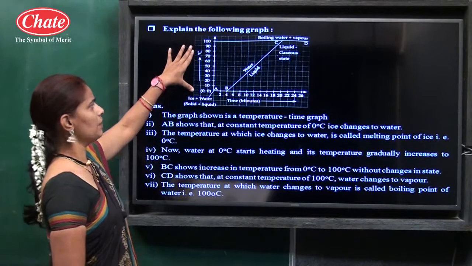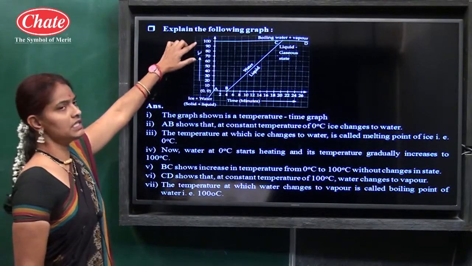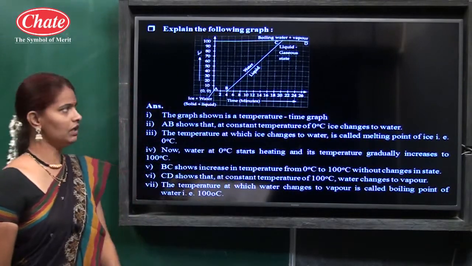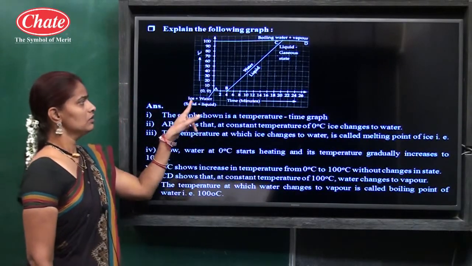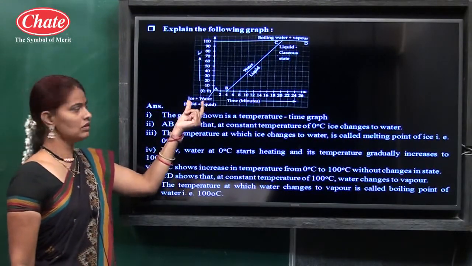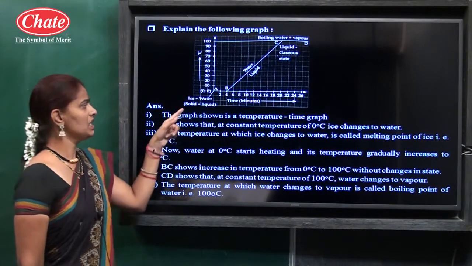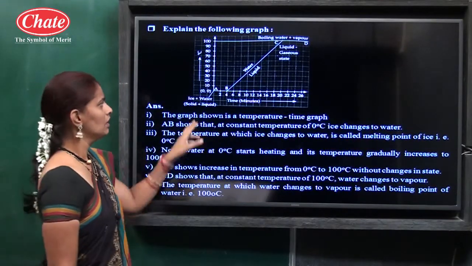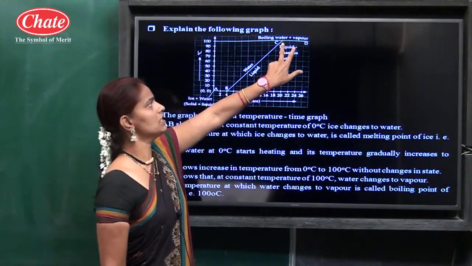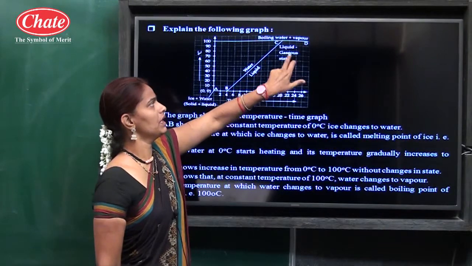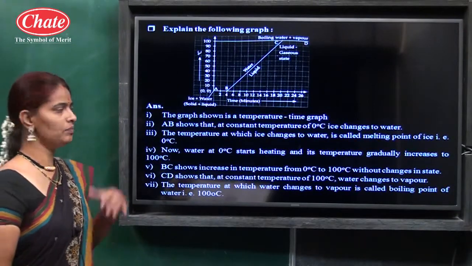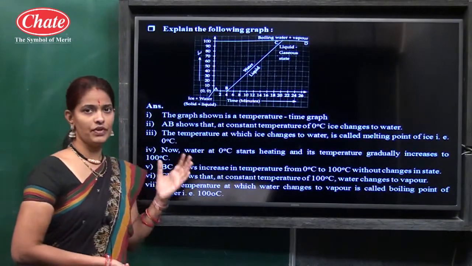See here, this is temperature from 0 to 100 degrees Celsius, and here time from 0 onward. Okay, here some phases are there. The first phase at 0 degrees Celsius is ice plus water, meaning solid plus liquid. Here one phase is the liquid phase, that is, it contains water. Here also two phases, water plus vapor, meaning liquid plus gas. So these are the states of matter as well as phases of a substance.